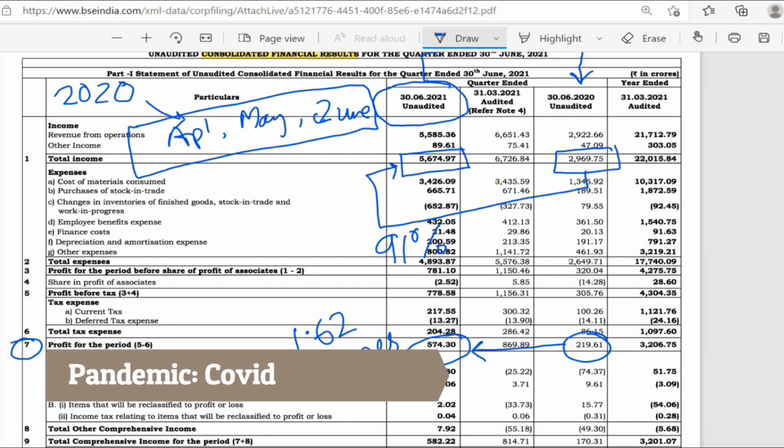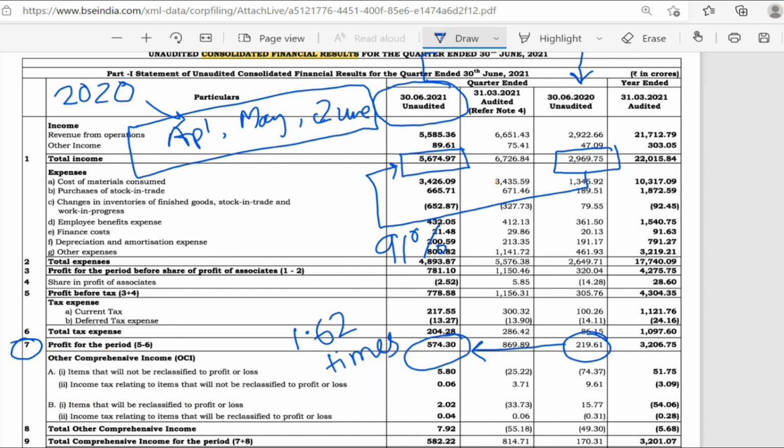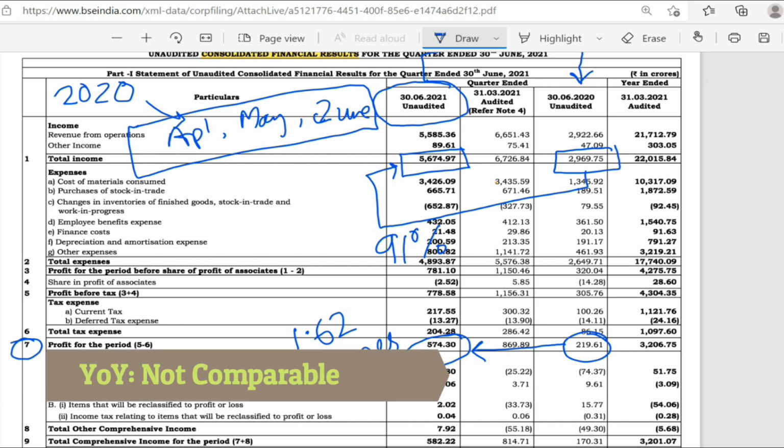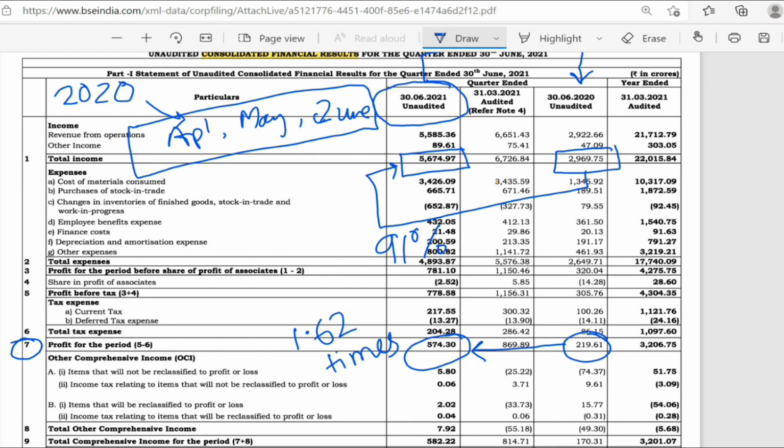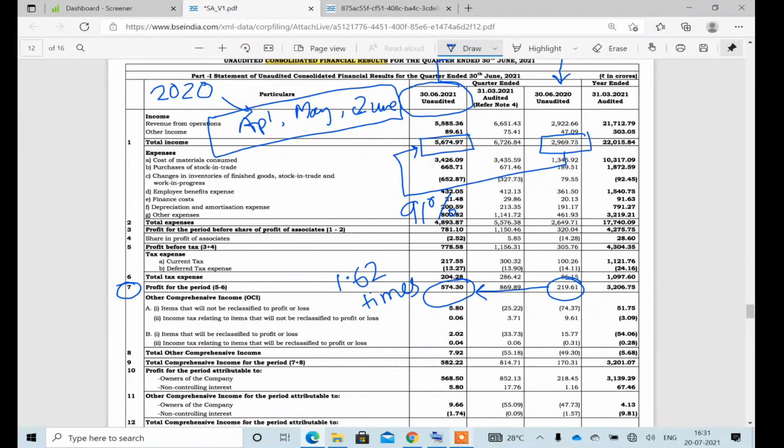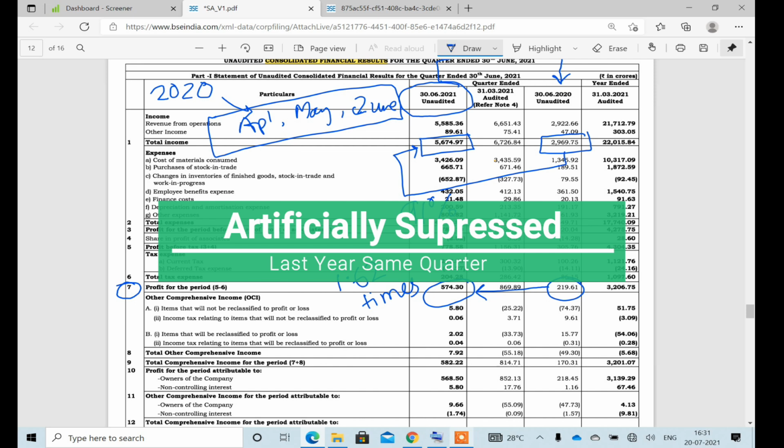The country went under lockdown and all the business almost went numb. Obviously, when you compare the result with the same quarter last year, it is not really comparable because last year the business didn't happen because of the lockdown, right? So we have to keep in mind that the 91% jump we see is artificially inflated because of the nature of the quarter.